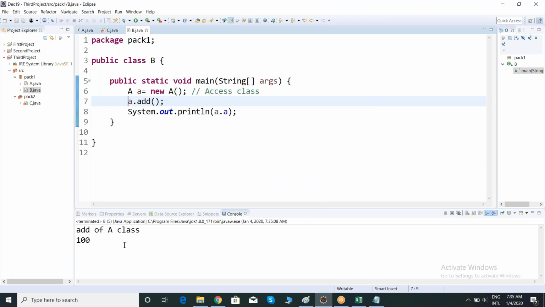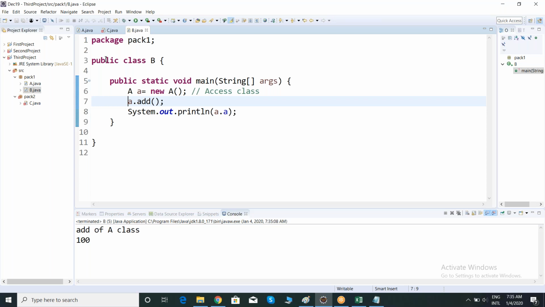See, if I make my members public, then I can access my members and classes in another class within a package. I'm trying to access a class, and I'm trying to access class variables and class methods.